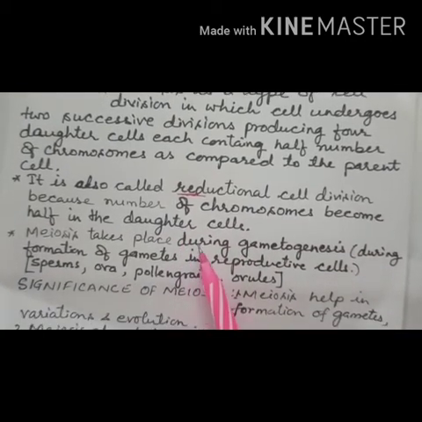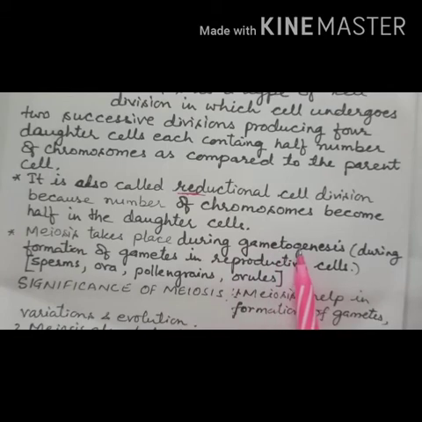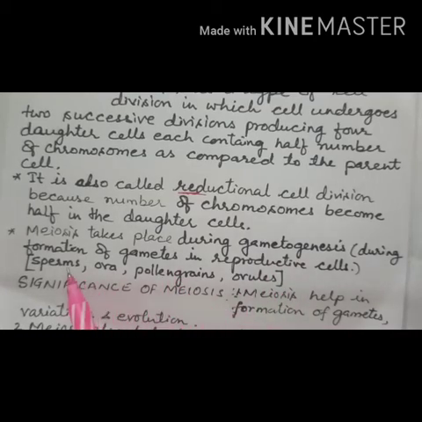Next, meiosis takes place during gametogenesis. What is gametogenesis? It means during the formation of gametes in reproductive cells, this process, meiosis, takes place. It means this process takes place during the formation of sperms and ova in animals and human beings, while in plants, during the formation of pollen grains and ovules, this meiosis cell division takes place.